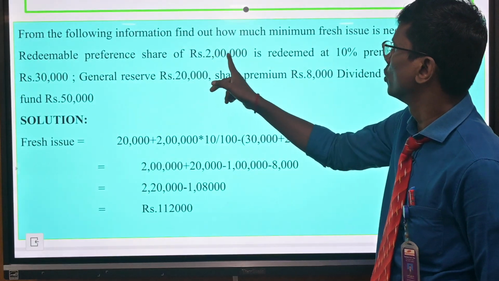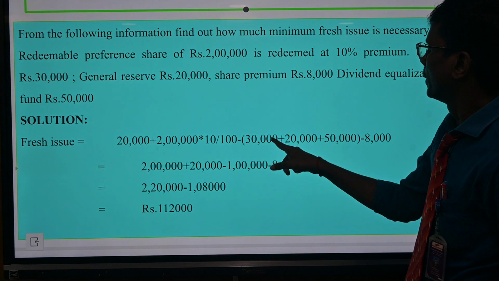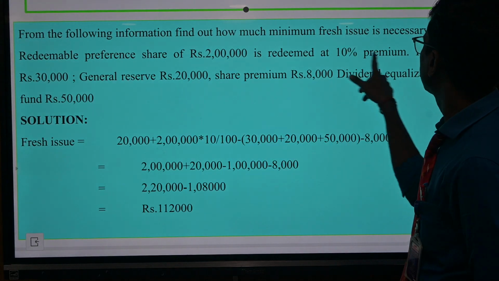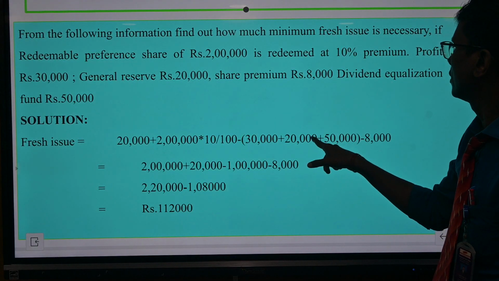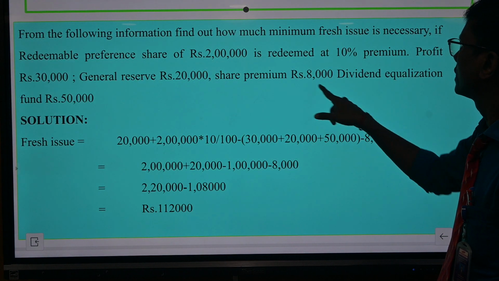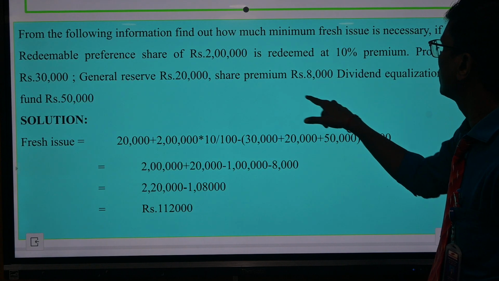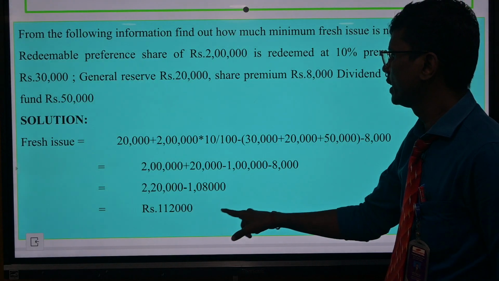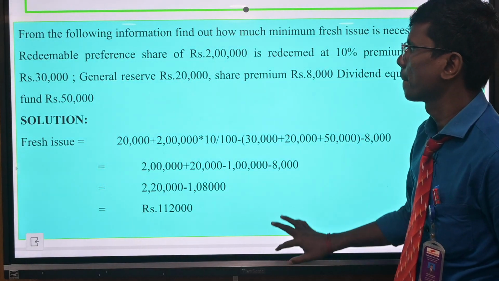Face value 2 lakhs plus premium 10% minus divisible profit, general reserve and P&L 30,000 plus 20,000 plus 50,000, share premium 8,000. Total fresh issue 1,12,000.